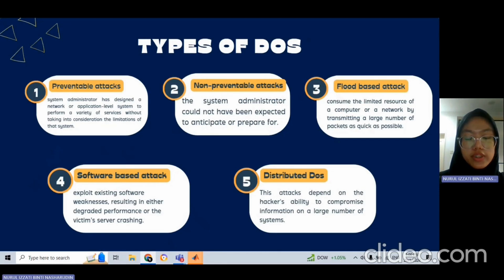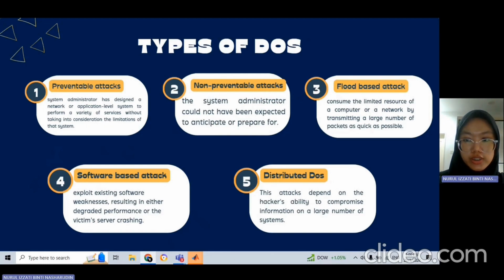There are 5 types of denial of service attack. The first one is preventable attacks, where the system administrator has designed a network or application level system to perform a variety of services without taking into consideration the limitations of that system. Number 2 is the non-preventable attacks, where the system administrator could not have been expected to anticipate or prepare for.